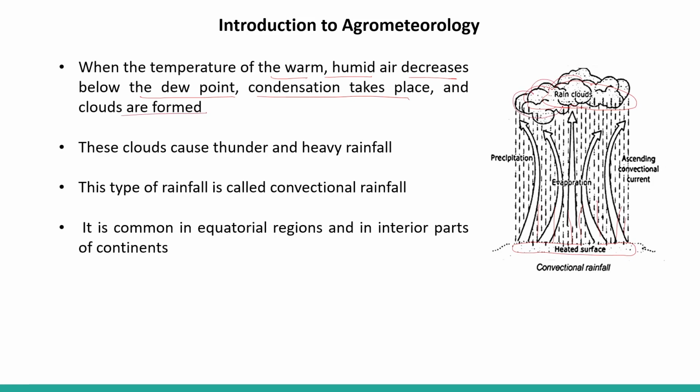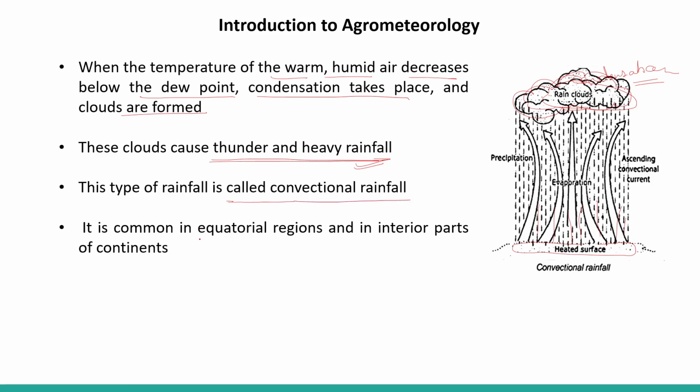So clouds are formed here due to the condensation phenomenon. These clouds cause thunder and heavy rainfall. This type of rainfall is called convectional rainfall.